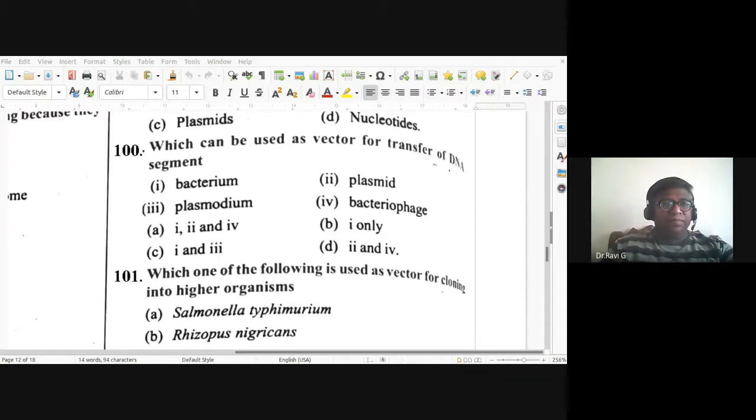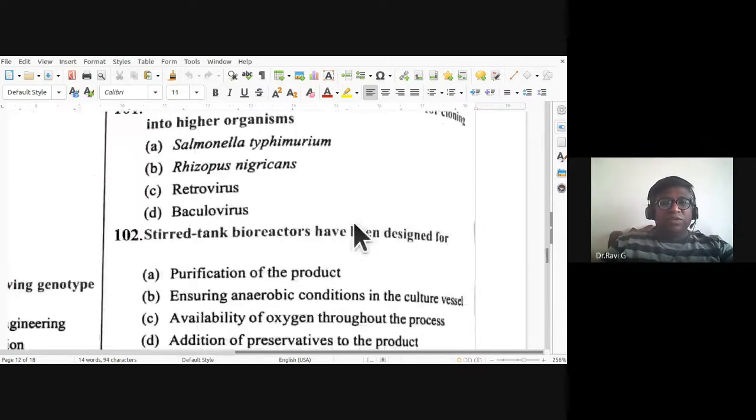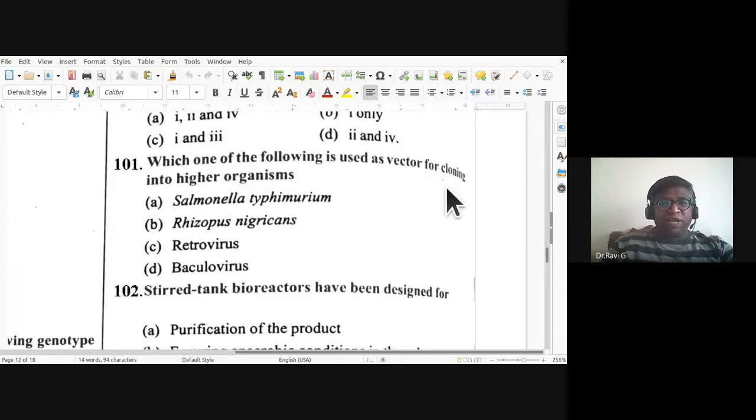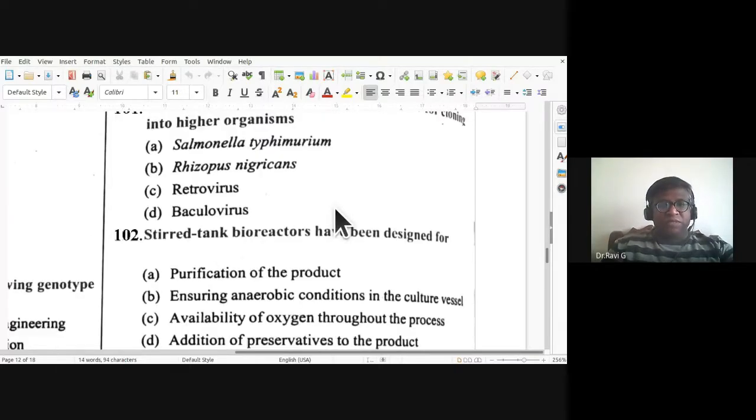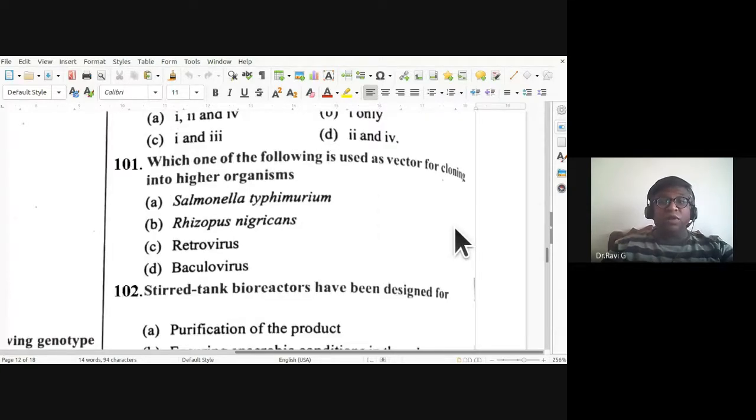Next one. Which one of the following is used as a vector for cloning into higher organisms? Salmonella typhimurium, Rhizopus nigricans, retrovirus, baculovirus. The answer is retrovirus, which is used as a vector for cloning into higher organisms.